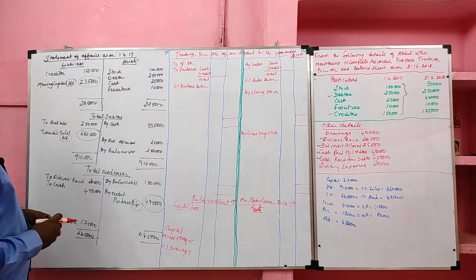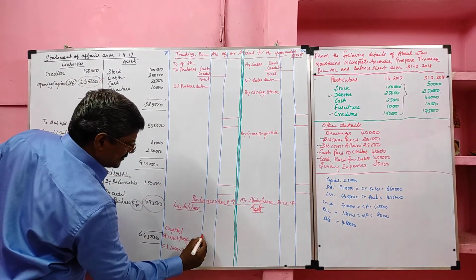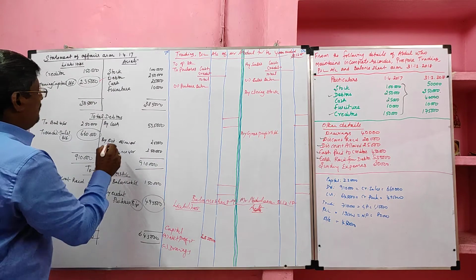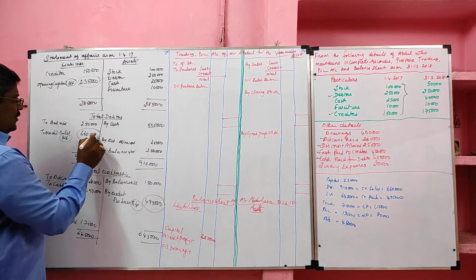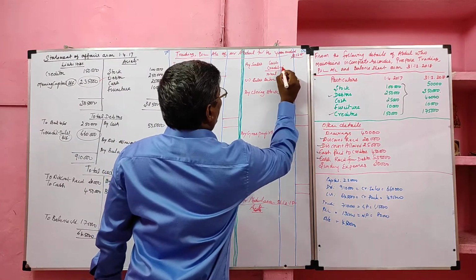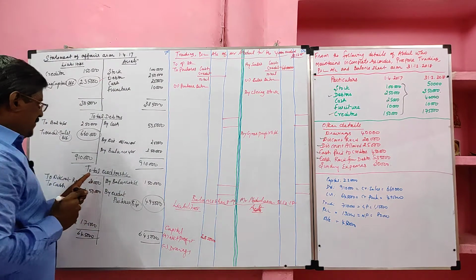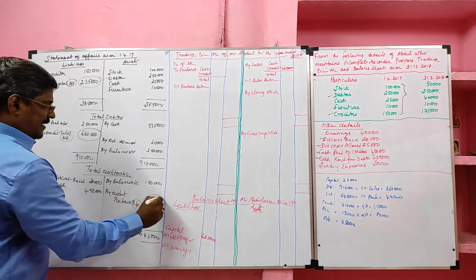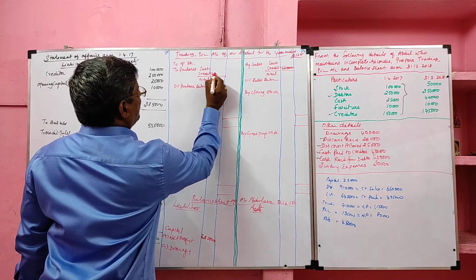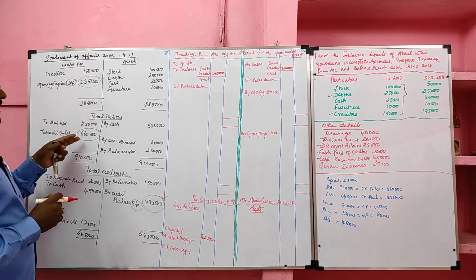With the help of opening statement of affairs, we ascertained opening capital, which we can record in the balance sheet liability side, 2,35,000. Then by preparing total debtor account, I found credit sales. It will be recorded in the trading account credit side against credit sales, 6,60,000. Then I prepared total creditor account and ascertained credit purchase. It will be debited to the trading account against credit purchase. So the three missing items are recorded.